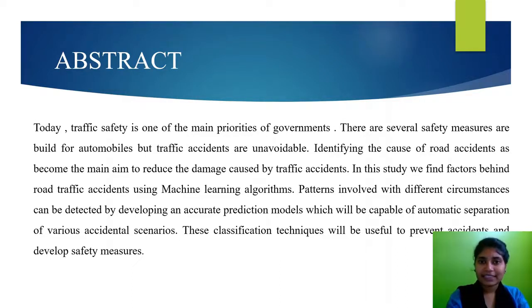We are comparing these three algorithms on this dataset to analyze which algorithm will give the most accurate value, as well as predicting the accident severity through a web application.